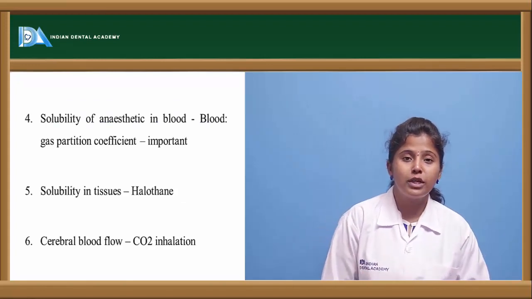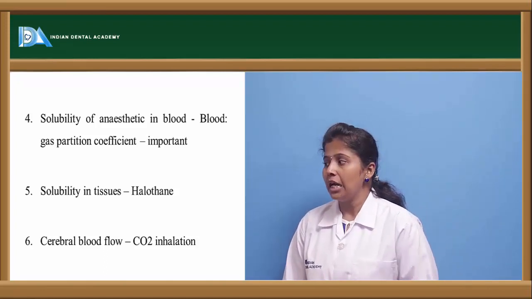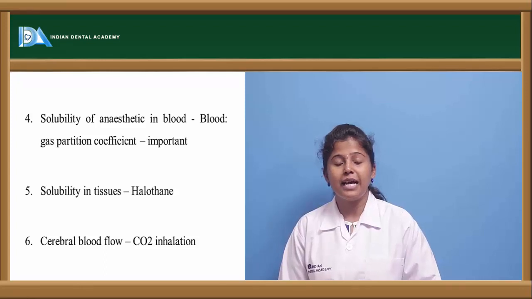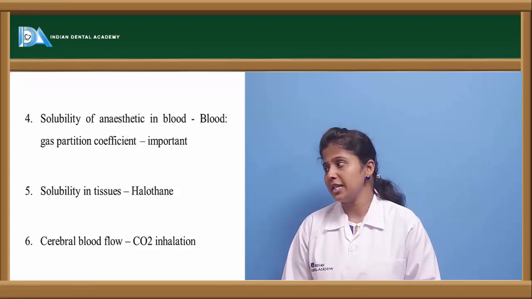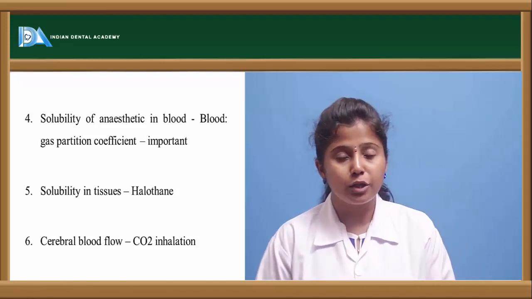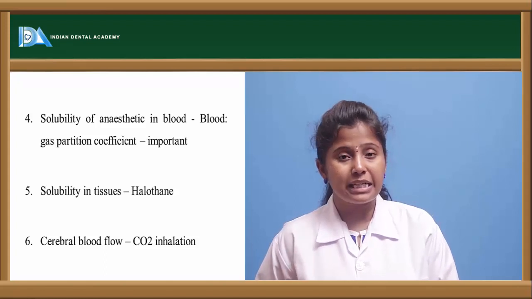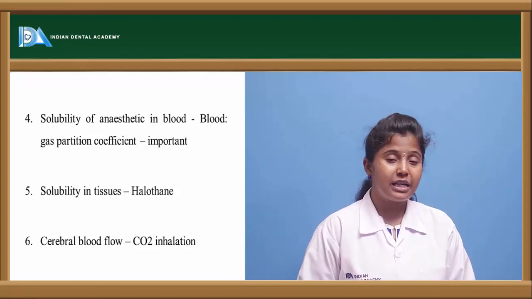So here the solubility capacity of the anesthetic agent in the blood also determines the partition coefficient of the gas, whereby we can determine its potency, and the solubility in the tissues. So halothane is not soluble in the tissue because it is hydrophilic in nature. So it gets easily soluble. That is the reason it is not that easily penetrating into the tissue.